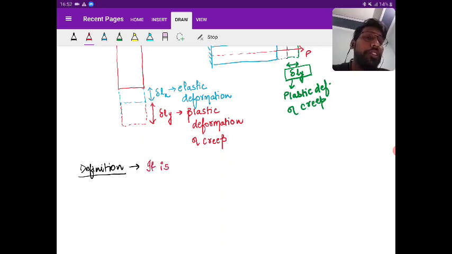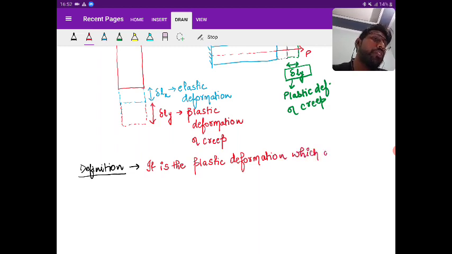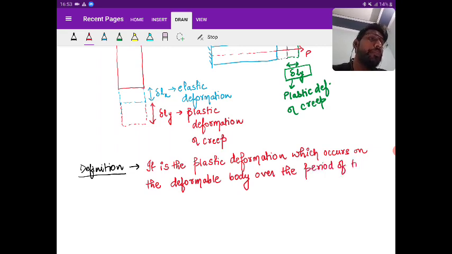It is the plastic deformation which occurs on a deformable body over a period of time due to what?